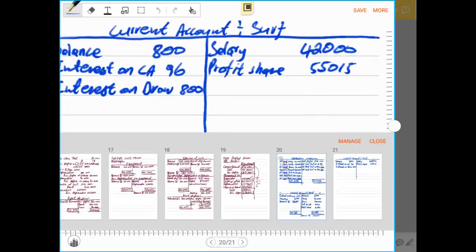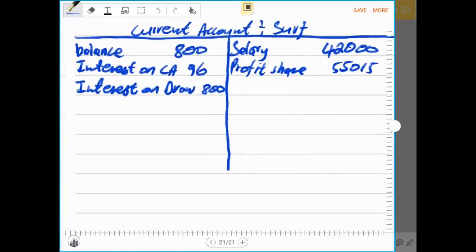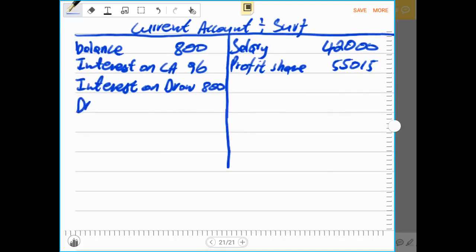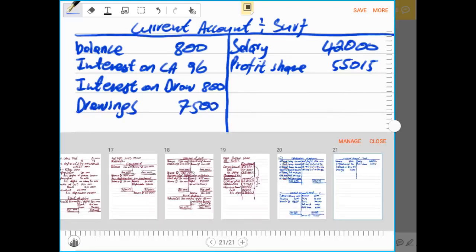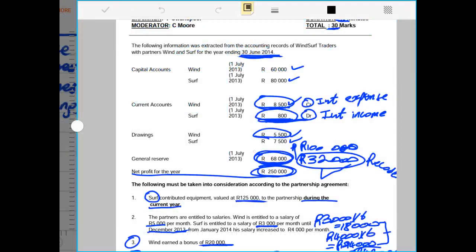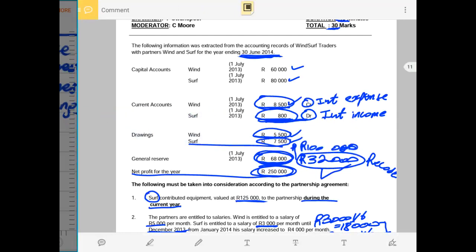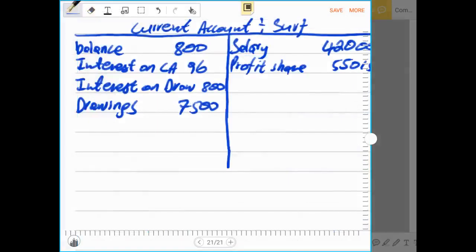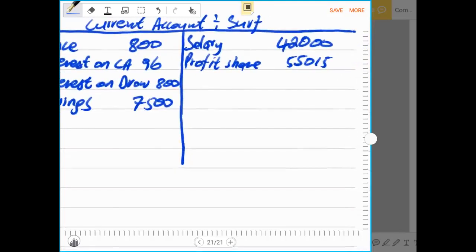So now the only entry that must still be recorded on the debit side here is the drawings, which is the drawings that were made by partner SAF during the current year. And those drawings amounted to 7,500. There is the amount of drawings, 7,500 rands. Sorry. Then after, we can just balance our ledger account for SAF.